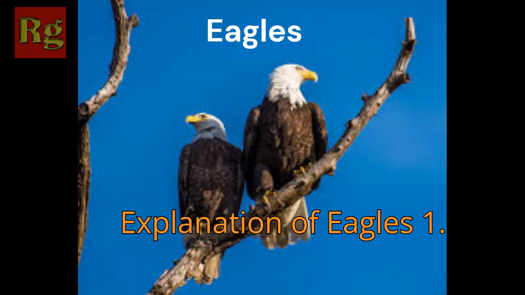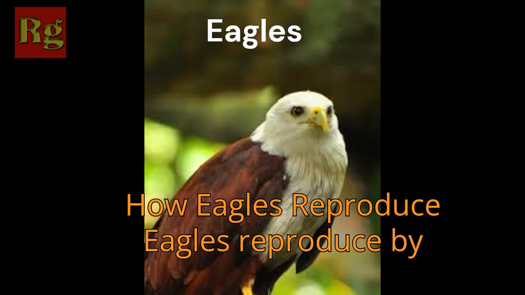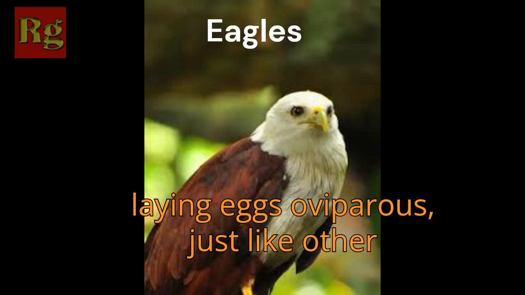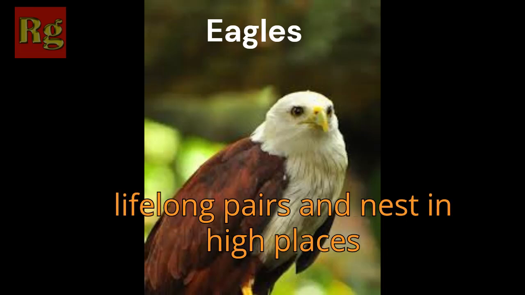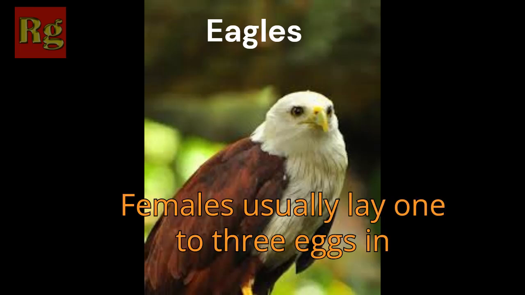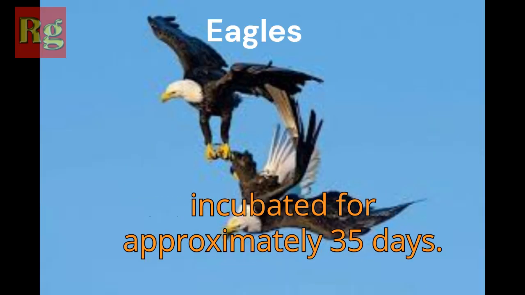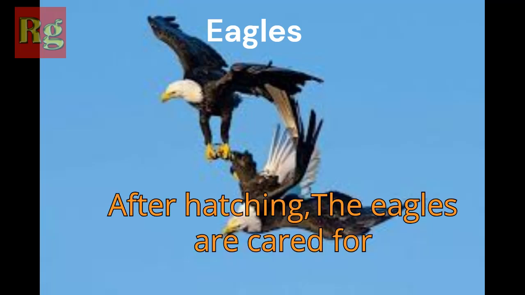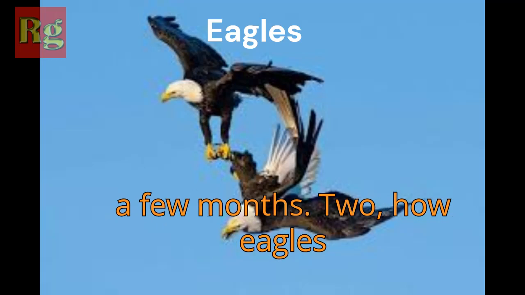Eagles. Explanation of eagles. 1. How eagles reproduce. Eagles reproduce by laying eggs, oviparous, just like other birds, but in a unique way. Eagles form lifelong pairs and nest in high places, such as large trees or steep cliffs. Females usually lay 1 to 3 eggs in one laying period. The eggs will be incubated for approximately 35 days. After hatching, the eaglets are cared for by their parents until they are able to fly and hunt on their own, usually within a few months.